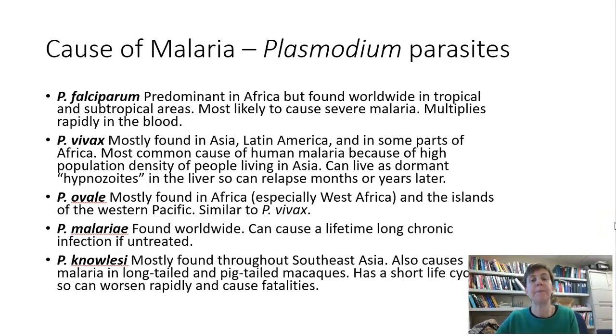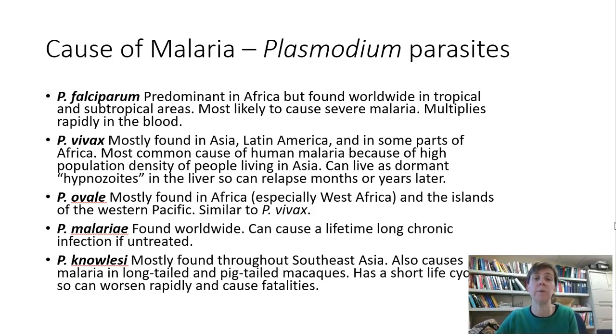Malaria is caused by Plasmodium parasites, and there are many different species, but there are 5 main ones that can infect people. I've listed some facts about these 5, but I'm just going to point out a couple of key things about them. Plasmodium falciparum, the one I've listed first, is found worldwide, but it's the predominant species in Africa, and it's also in many ways the most dangerous, or most likely to cause severe malaria.